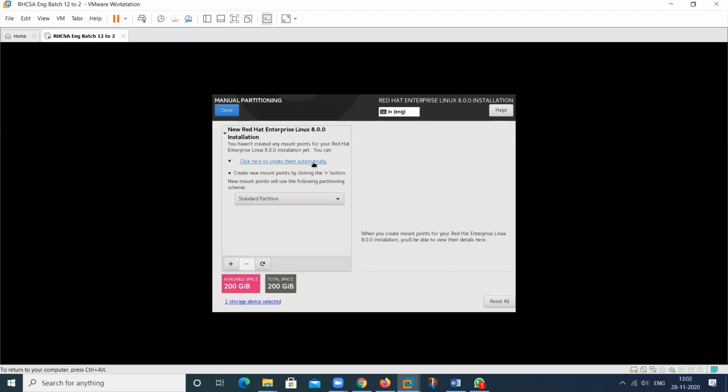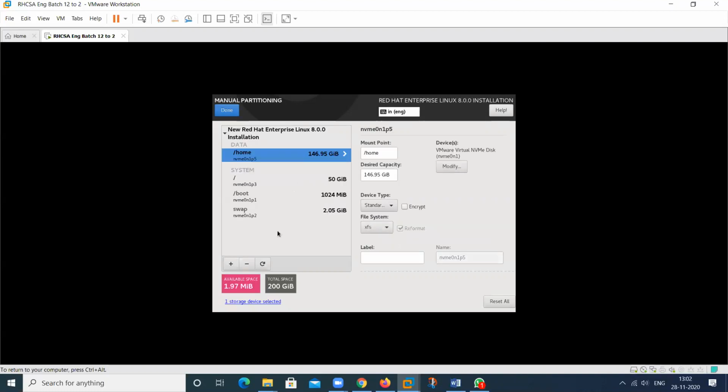Suppose if I select this one, so these 4 partitions will be created automatically and space will be assigned automatically. So how much space for the slash? That is 50. How much space for the slash boot? It's 1 GB, it's 2 GB, and it's 146 GB. So we have 200 GB hard disk. So this partition related space information will be assigned automatically.